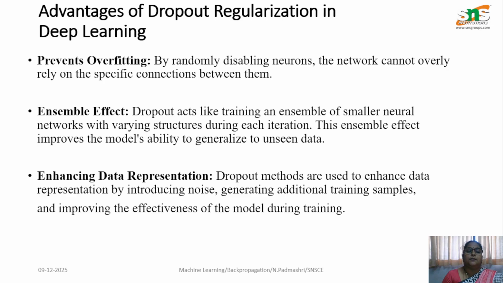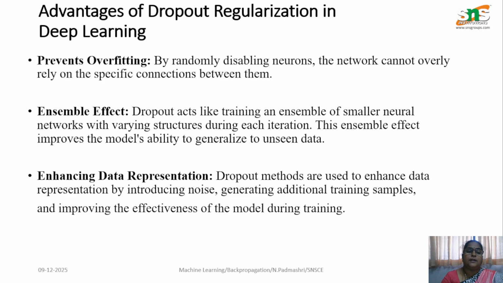Among the advantages, it prevents overfitting by randomly disabling neurons, so the network cannot rely on specific connections between them. And the ensemble effect. Whenever I say ensembling, it is a grouping of the nodes or grouping of the data together. Okay, so with the ensemble effect, dropout acts like training an ensemble of smaller neural networks with varying structures during each iteration. So this effect improves the model's ability to generalize to unseen data.